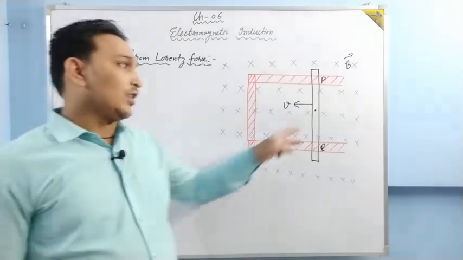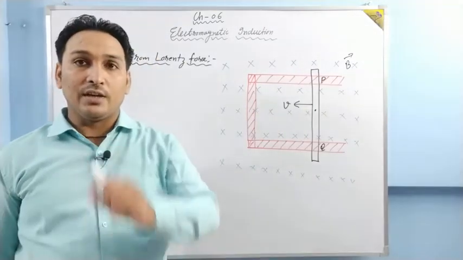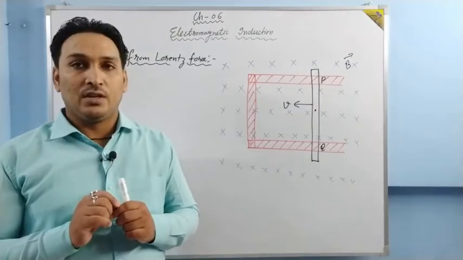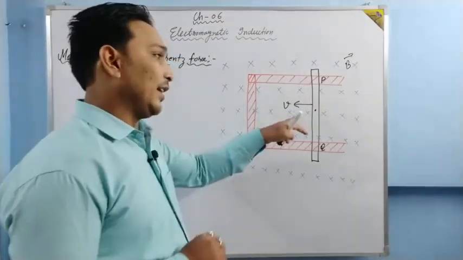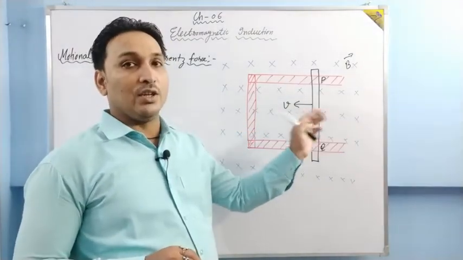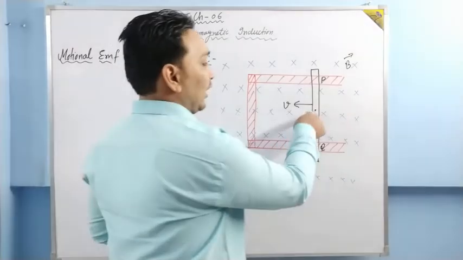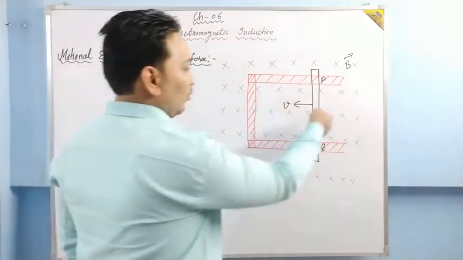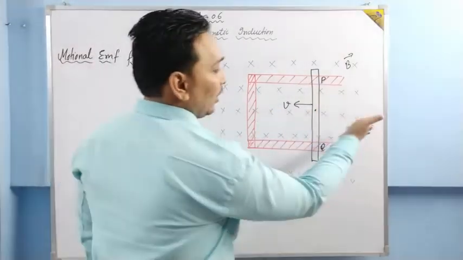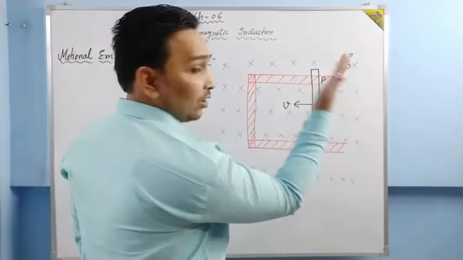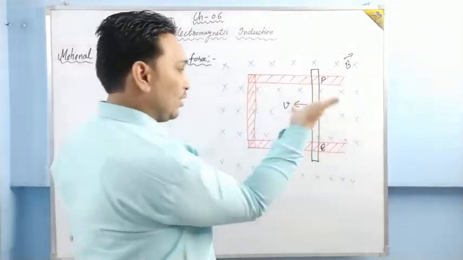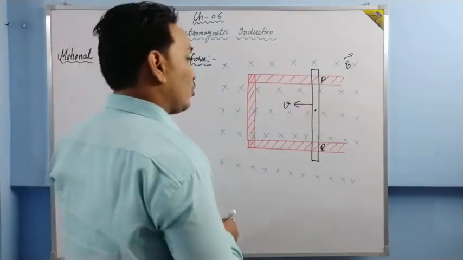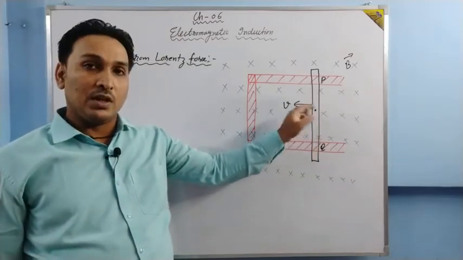Now just see, electrons are moving in this direction with the rod, but electrons are negative charges, and thumb indicates the direction of motion of positive charge. So what we need to do? We need to consider the direction of velocity of electron just opposite to the direction in which they are moving. Since they are negative, we have to consider their velocity in this direction. Thumb should be in this direction, and these four fingers should be in the direction of the magnetic field, and the palm face is indicating upward. So electrons will experience a force which is upward.